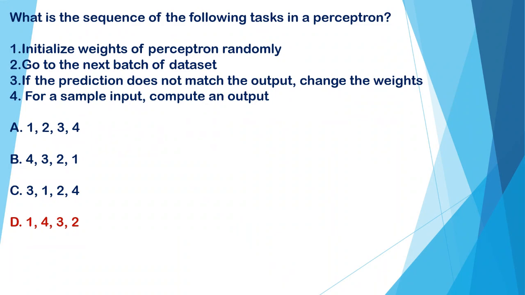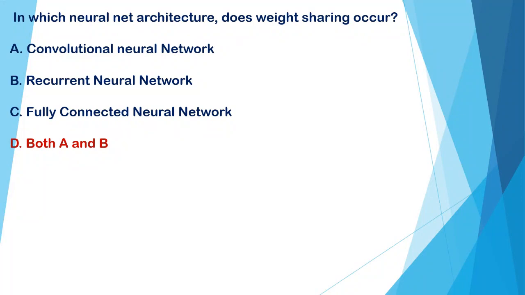So D is the correct option. In which neural net architecture does weight sharing occur? A convolutional neural network, B recurrent neural network, C fully connected neural network, D both A and B. And the correct option is D, both A and B are correct. So D both A and B is the correct option.